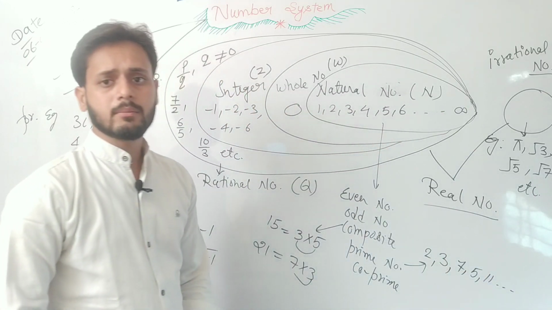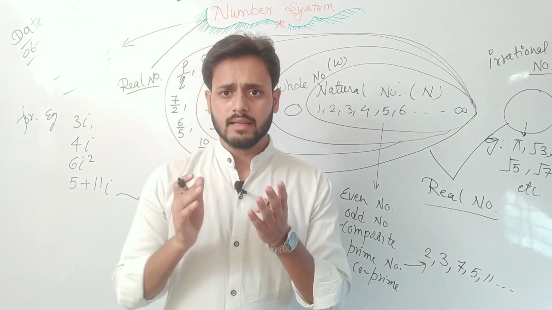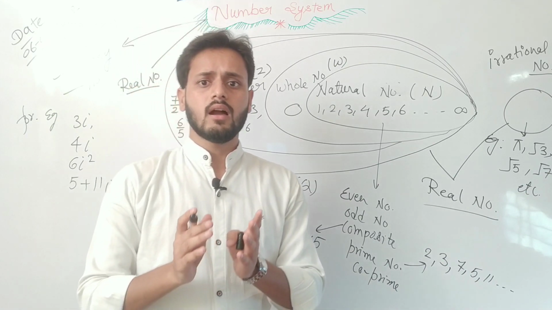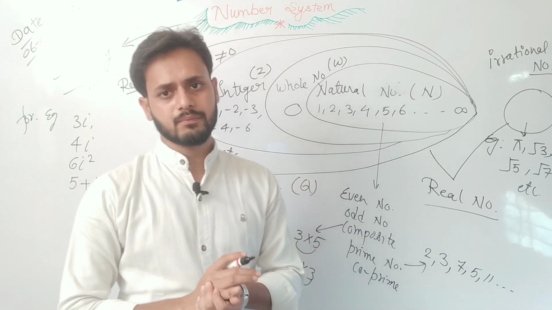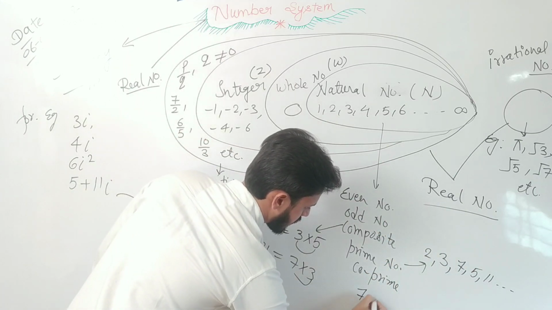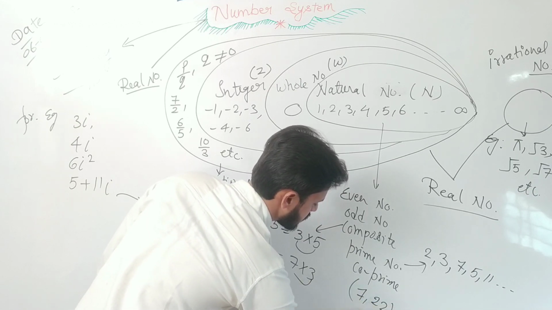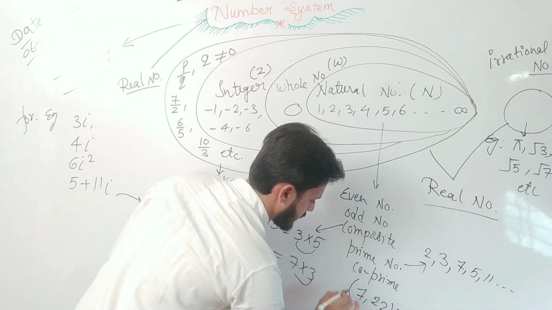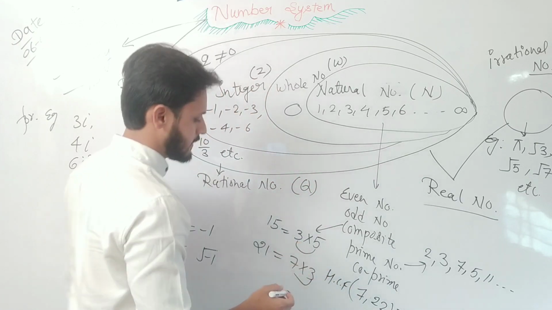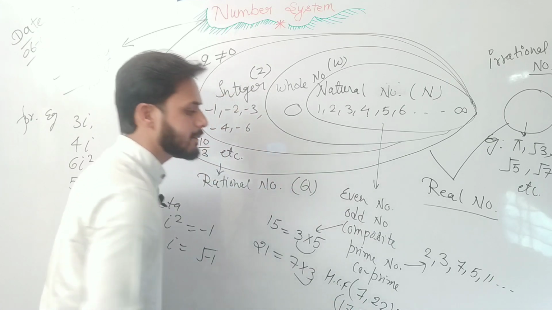What is a co-prime number? A co-prime number is a pair of two numbers where the HCF is 1. HCF means highest common factor. Those numbers which have HCF 1 are called co-prime numbers. If I say 7 and 22, these are co-prime numbers. Its HCF is 1. The next pair, 17 and 3, is also co-prime.